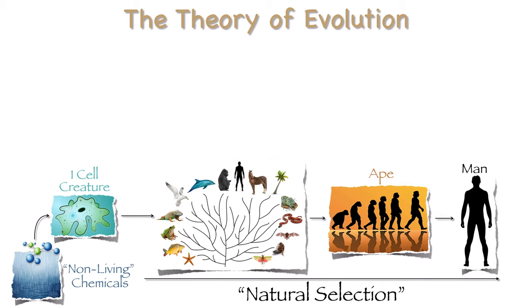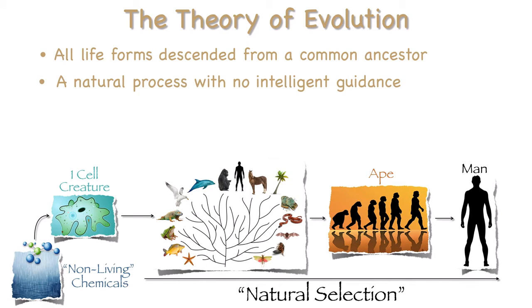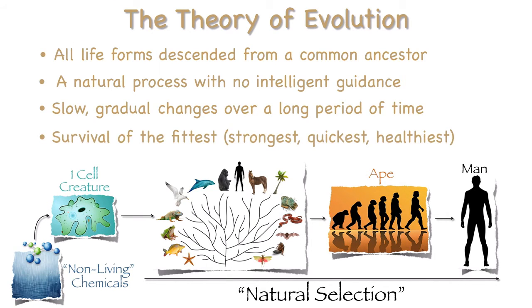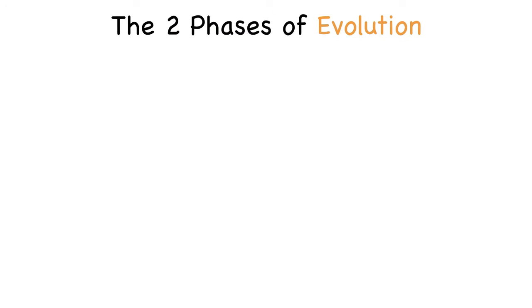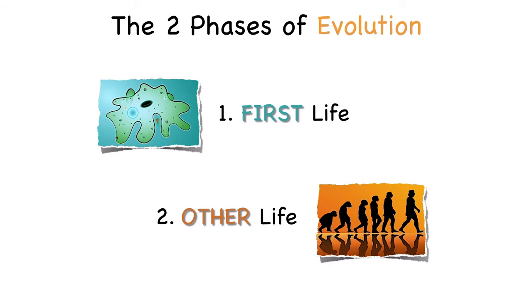First, Darwinists believed that all life forms descended from a common ancestor, what is known as the first life. It was a natural process with no intelligent guidance. These life forms then underwent slow, gradual changes over a long period of time, and a real key teaching is the survival of the fittest, where the strongest, quickest, and healthiest survived. The weaker, slower, and unhealthy did not. This is known as natural selection. Now, for me, I like to think of the theory of evolution as having two main parts, phase 1 and phase 2. Phase 1 is the very first life, and phase 2 is all other life.